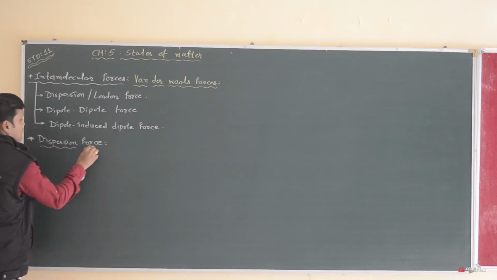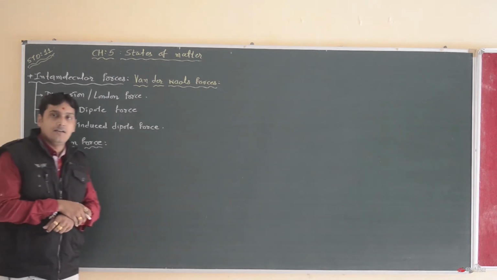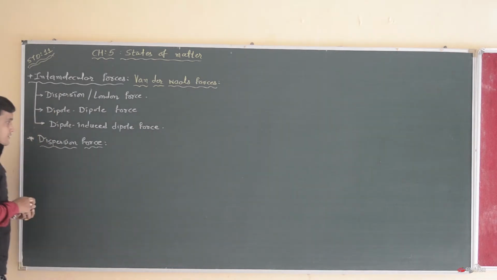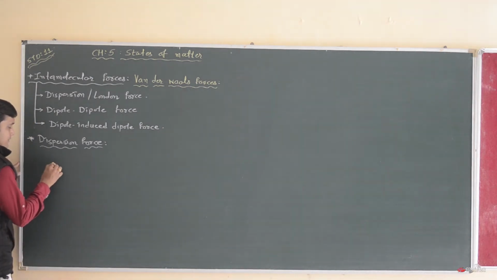This dispersion force or London force was introduced by the scientist Fritz London. This dispersion force occurs between two neutral atoms.